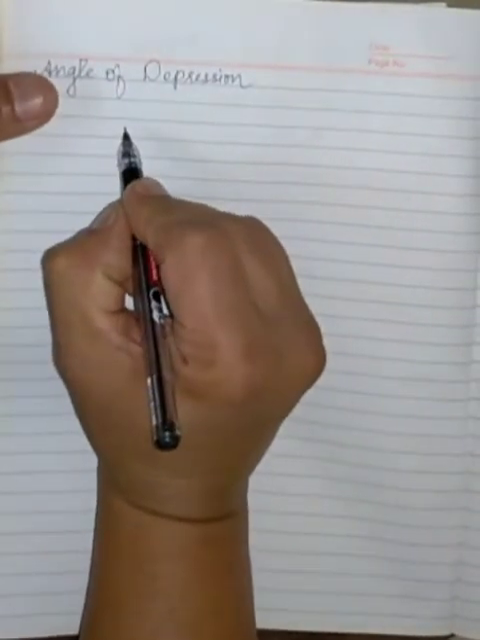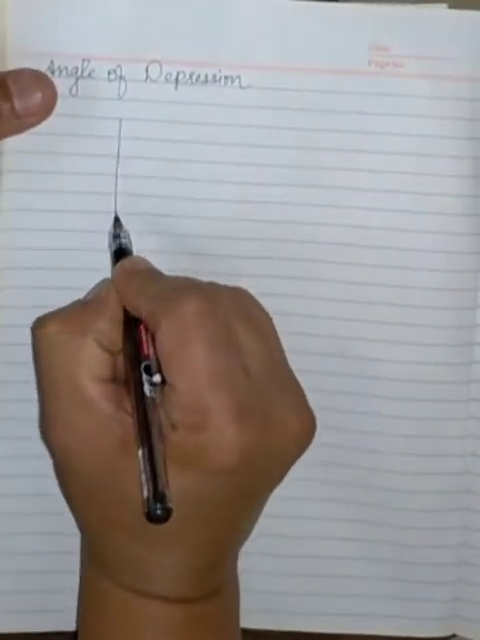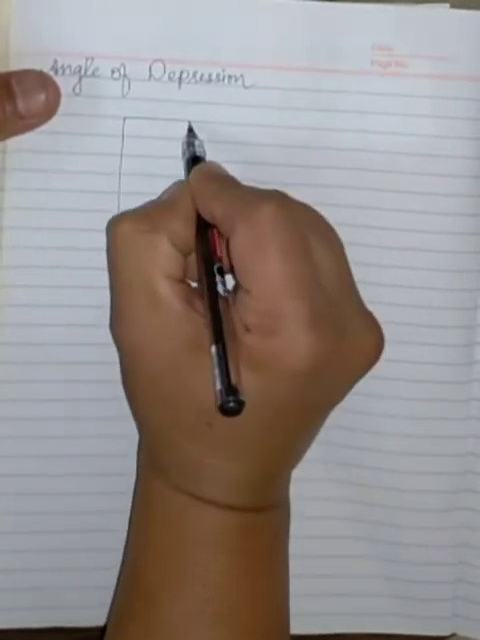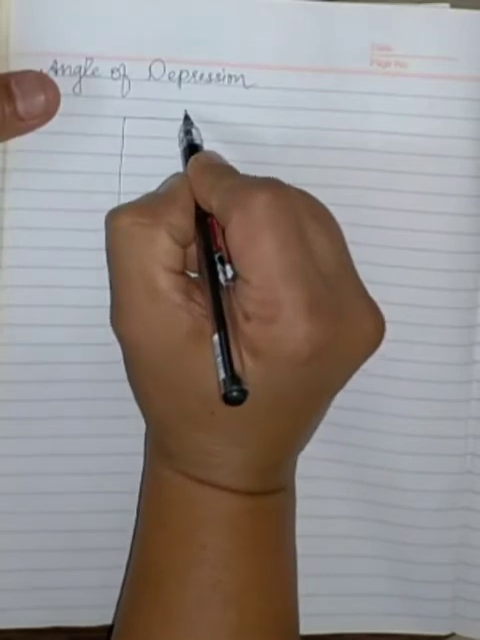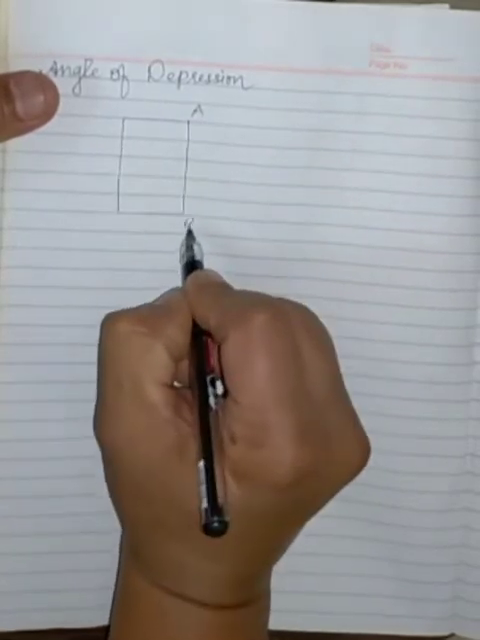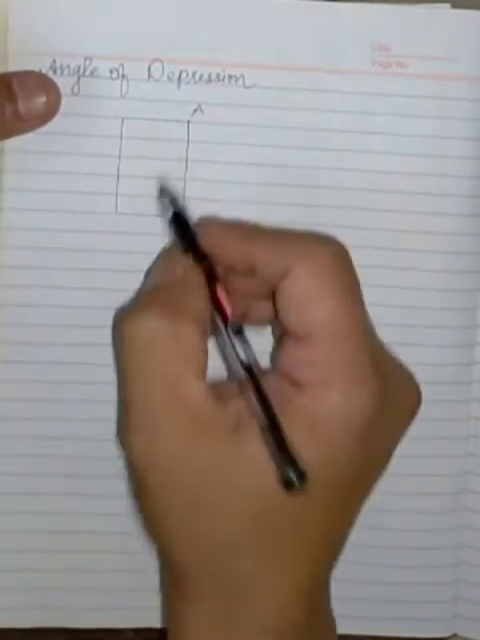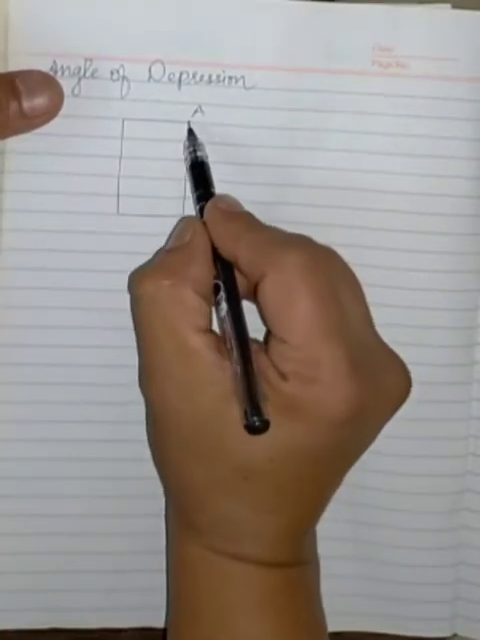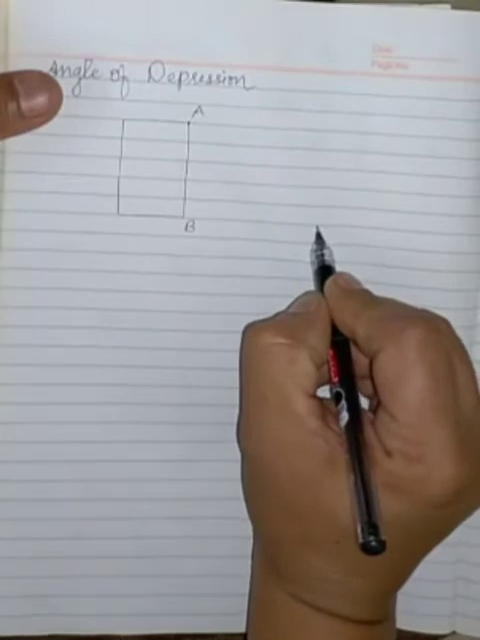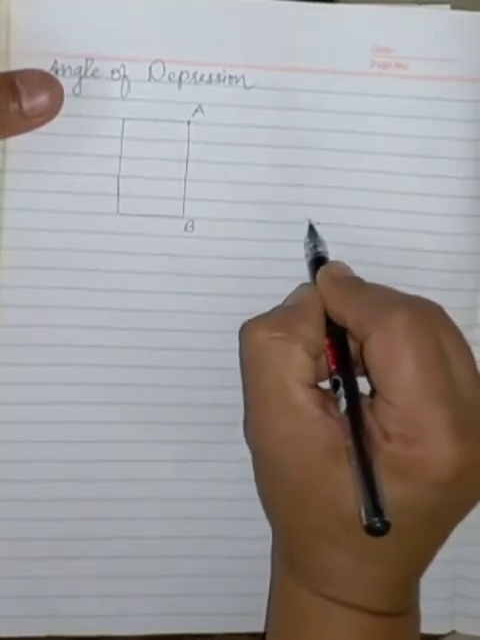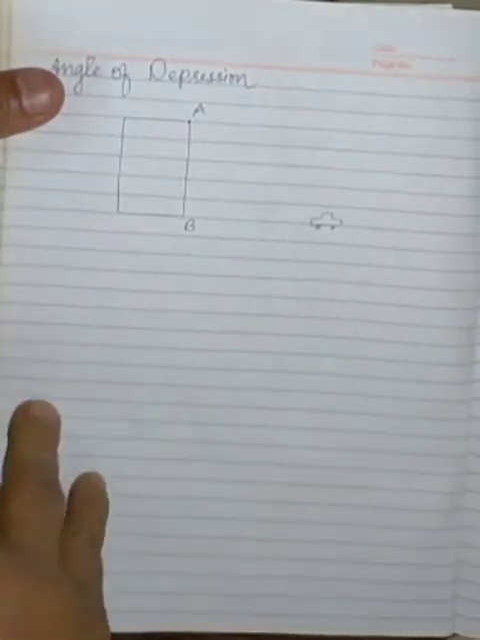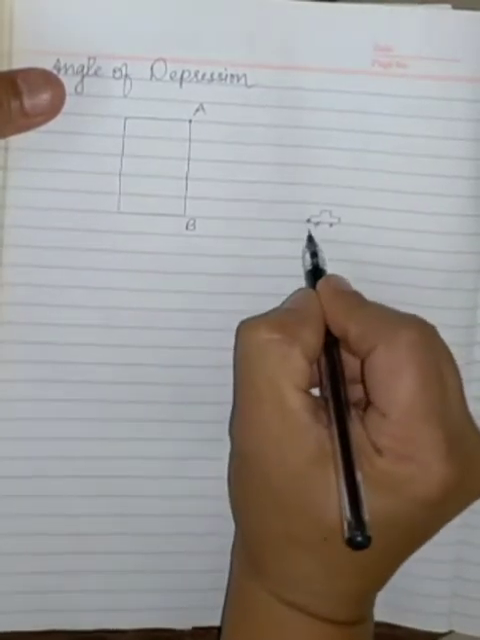Consider one example. A person is standing at the top of a building. This is any building AB. Here a person is standing and this person is observing any object, let it be a car, at point C.